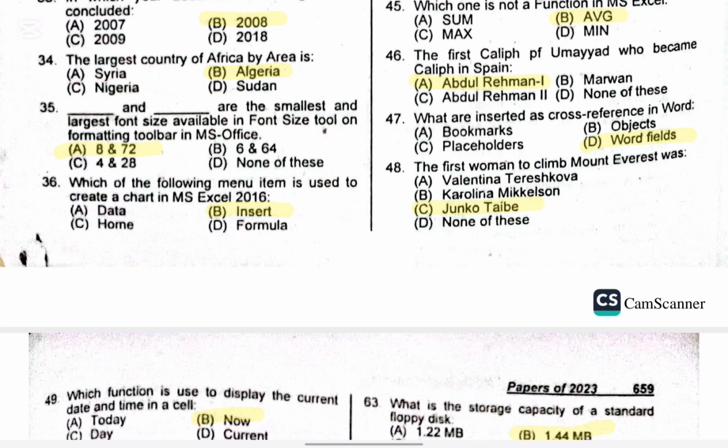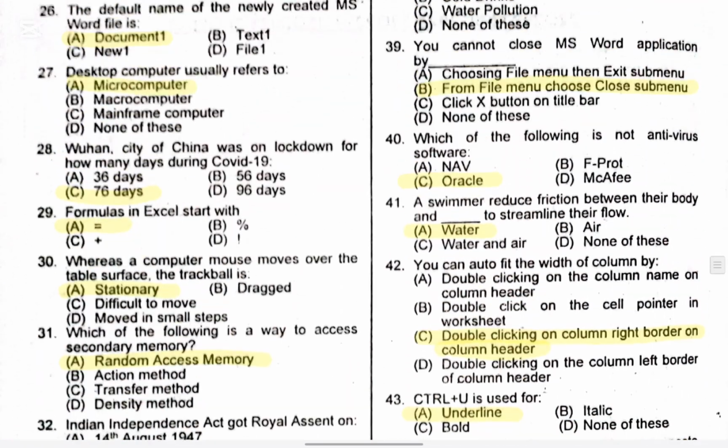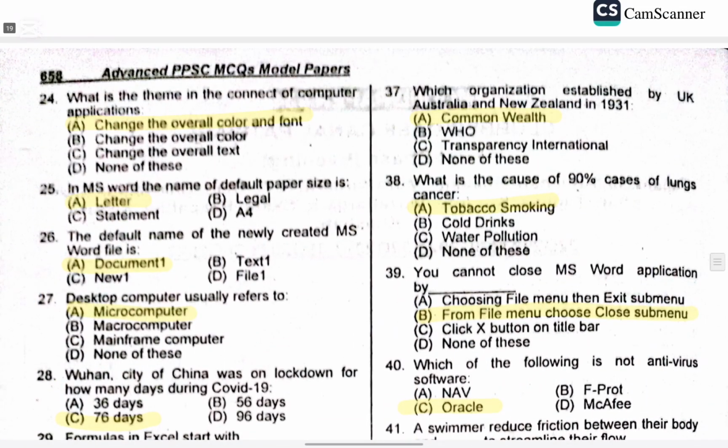Question 36. Which of the following menu items is used to create a chart in MS Excel 2016? Right option is B, Insert menu. Question 37. Which organization was established by UK, Australia, and New Zealand in 1931?